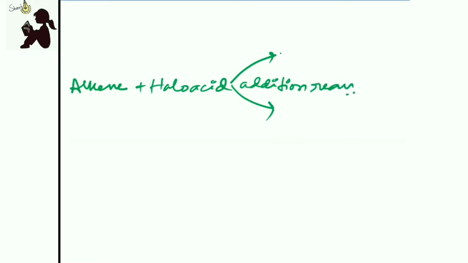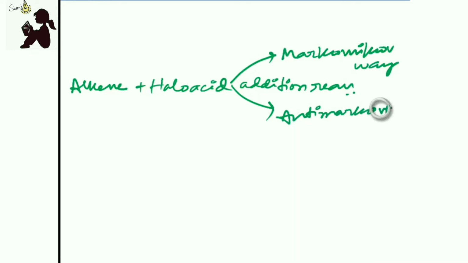One is our Markovnikov way, and second is anti-Markovnikov way.